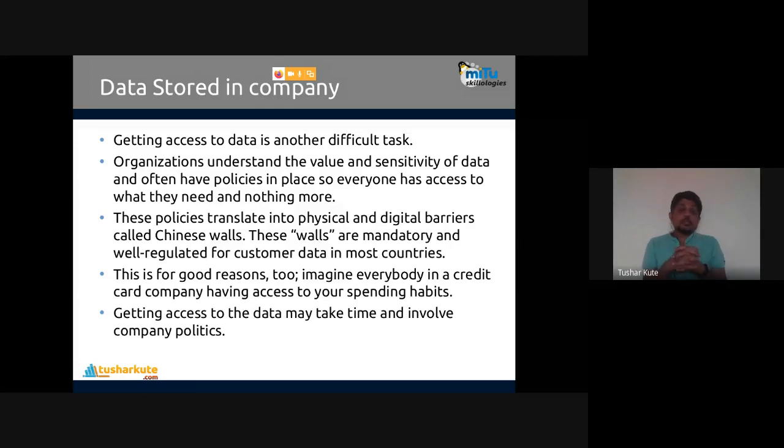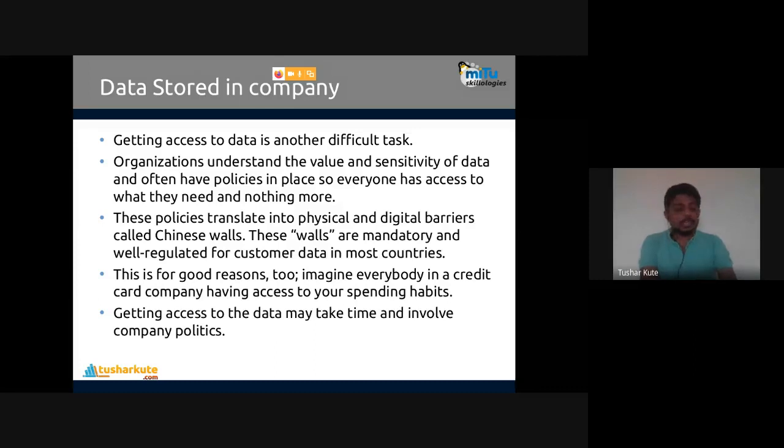because health information is very sensitive. It can be used for wrong purposes also. So we cannot directly have access to this data. You have to follow a systematic approach with many steps and many hurdles. Remember, organizations understand the value and sensitivity of data and often have policies in place so everyone has access to what they need and nothing more.